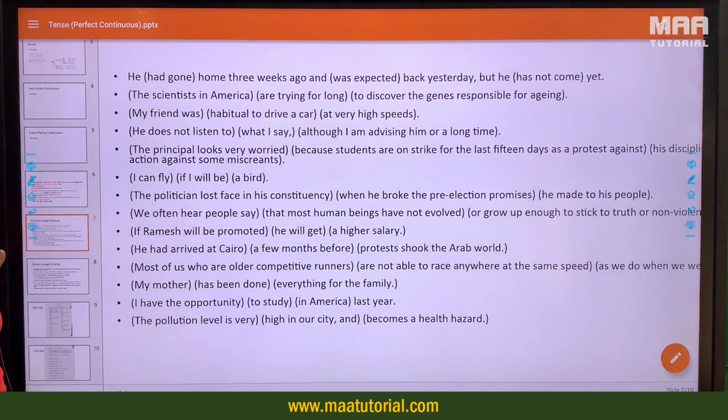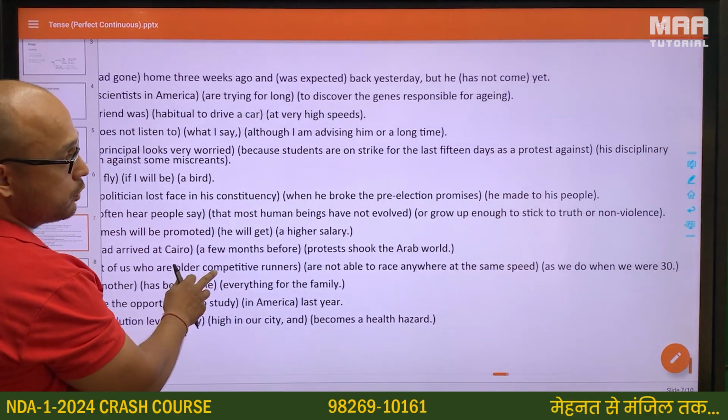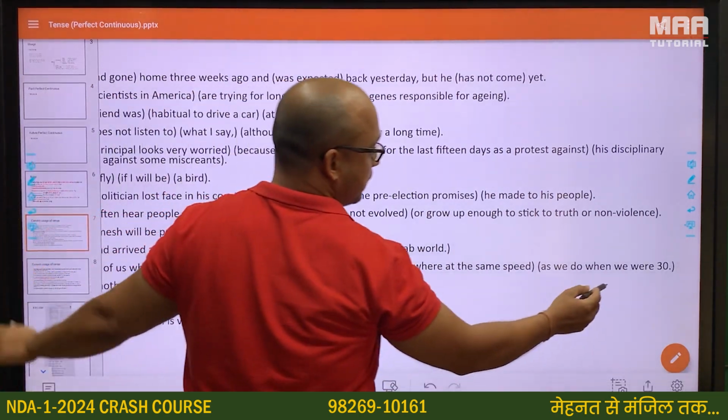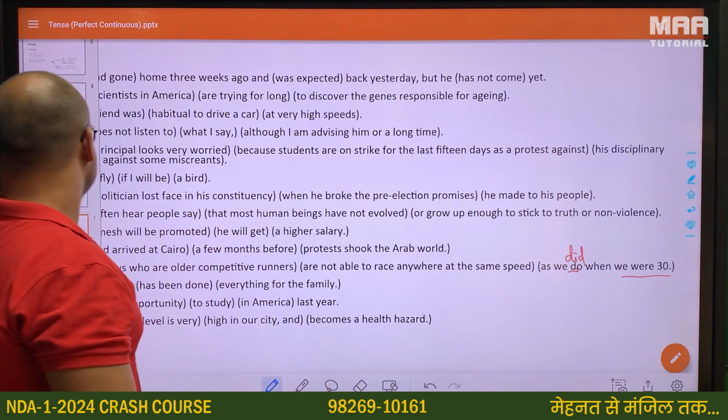Most of us who are older competitive runners are not able to race anywhere at the same speed as we did when we were 30. So when we were 30 is about the past, so as we did, not do, did.